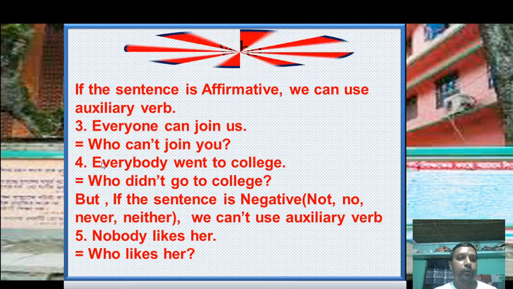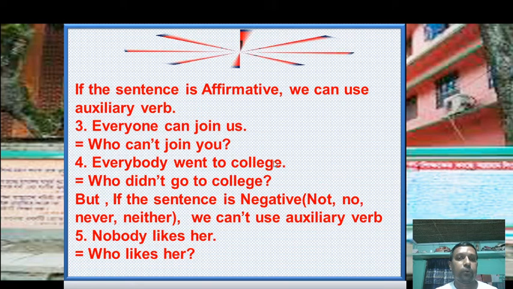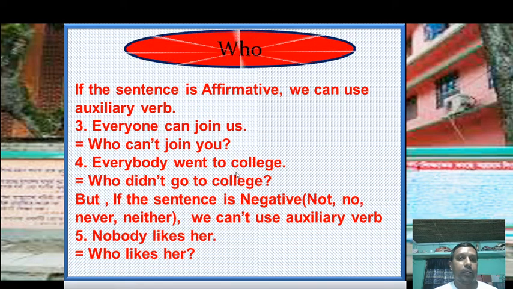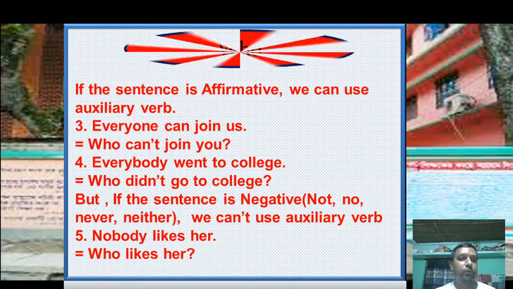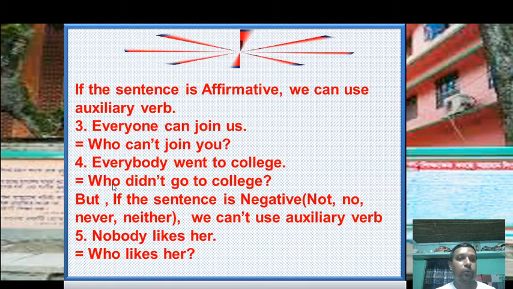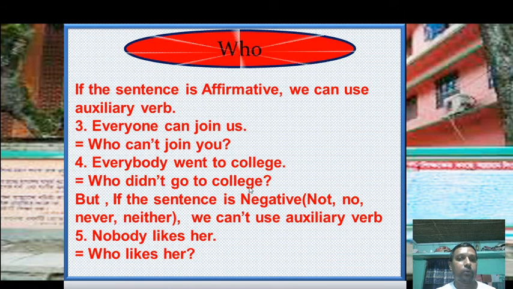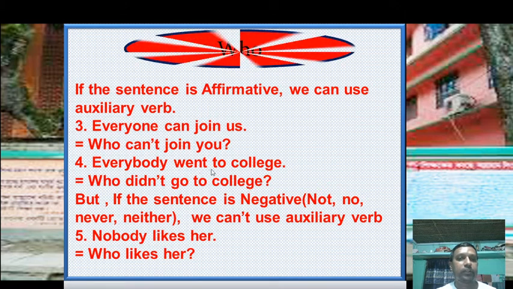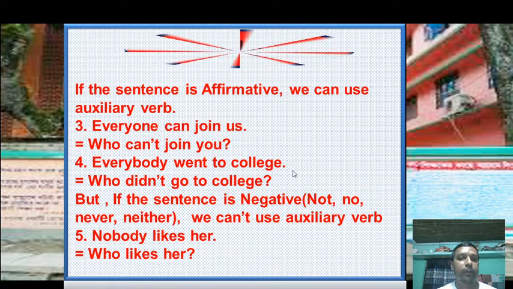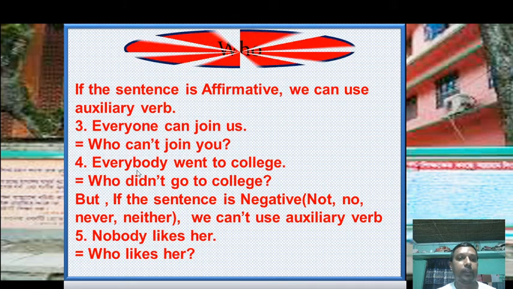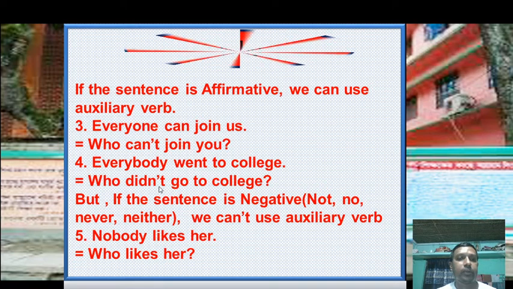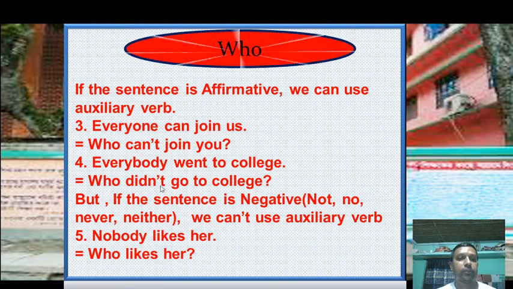Example number 4. Everybody went to college. Everybody is a person, so you have to use who. Who did not go to college? This sentence is in the past indefinite tense, and you have to use did as the auxiliary verb, and this auxiliary verb would be in negative form. That's why we use didn't here.